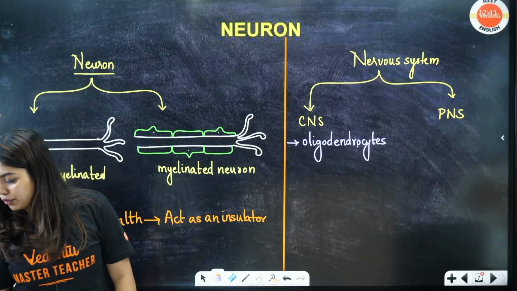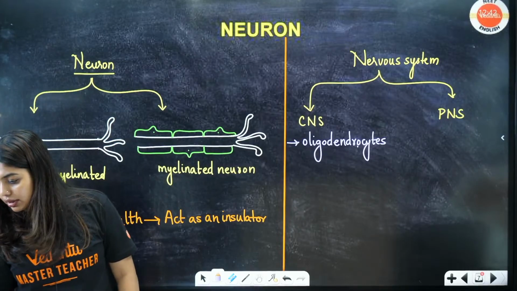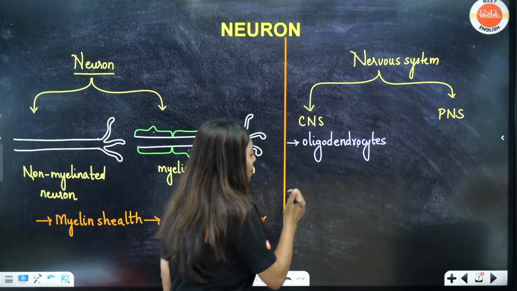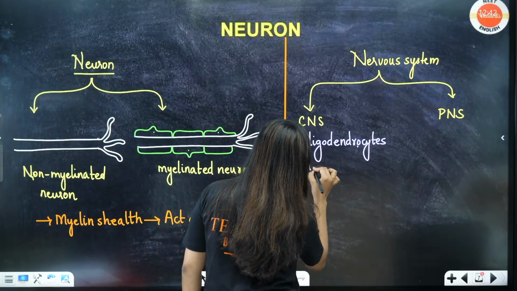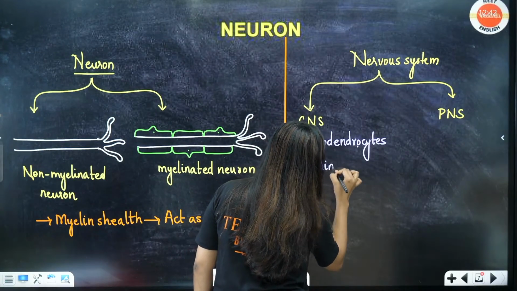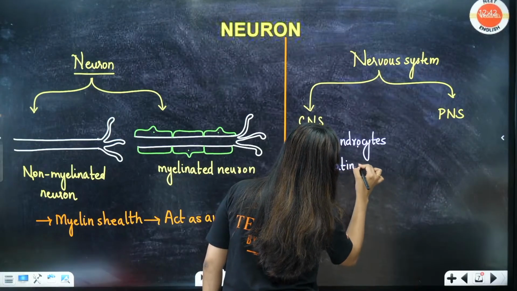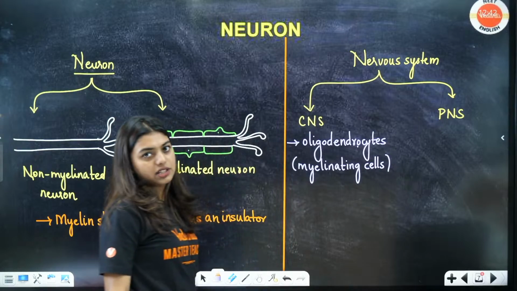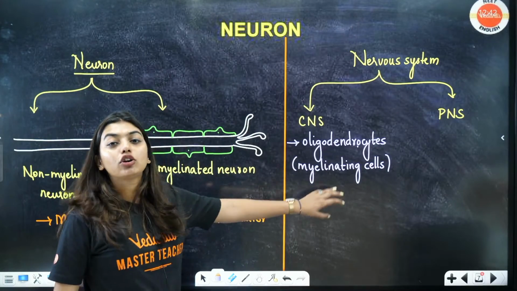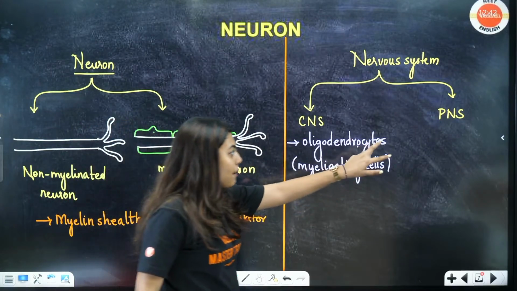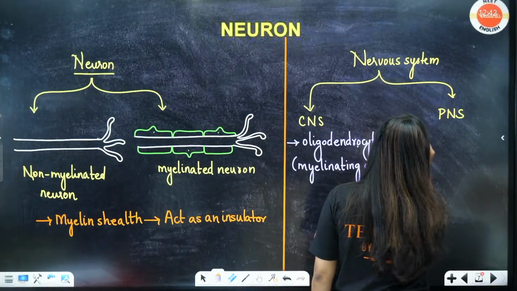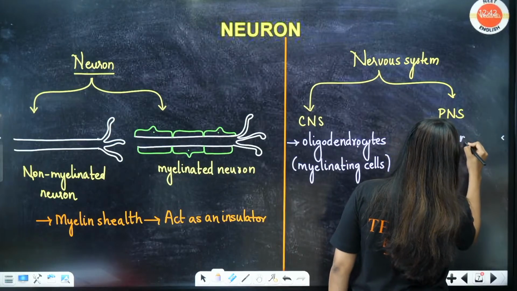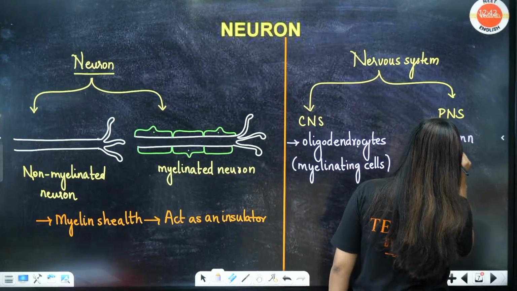Is this clear to all of you? Very nice. Oligodendrocytes are the myelinating cells in the CNS, that is, in the central nervous system. And they have a lot of myelinated neurons as well. But in the PNS, Schwann cells are the ones that are releasing your myelin sheath.